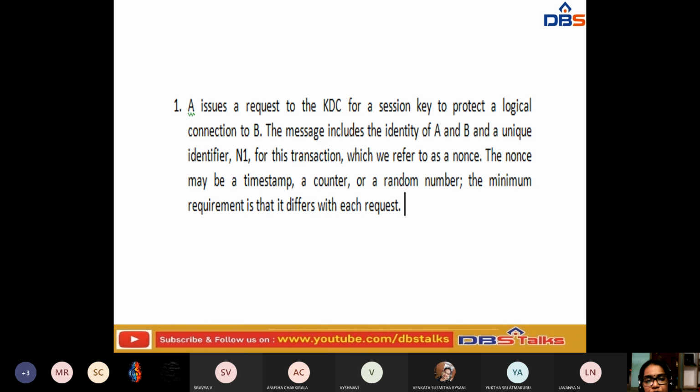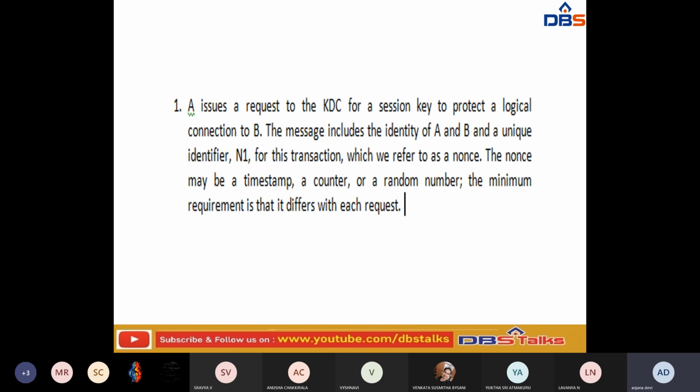If you have observed this one, here we are having a unique identity at the A side, and again at the B side also we are having some identity. And another thing is we are having this unique identification number, which is represented as N1.